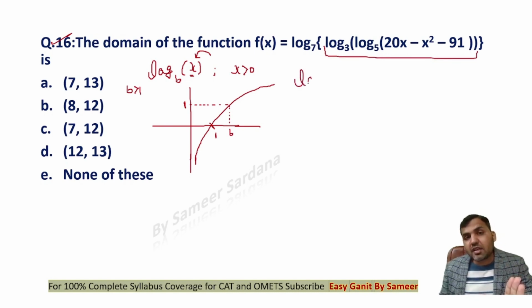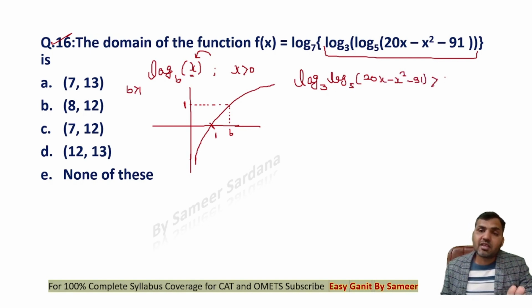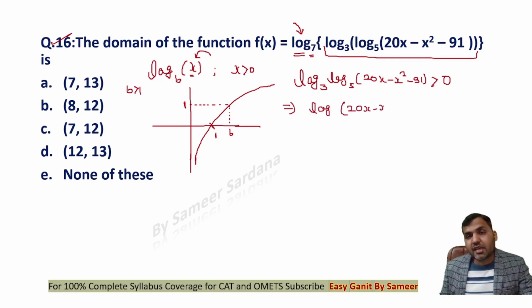So that means this function will be defined only if log of 20x minus x square minus 91 to the base 5, to the base 3, has to be greater than 0, right? Because the last log that we are using is at the base of 7. So the value inside this has to be greater than 0 if you want to define this function. Now, can I write this as log of 20x minus x square minus 91 to the base 5 would be greater than 3 power 0?